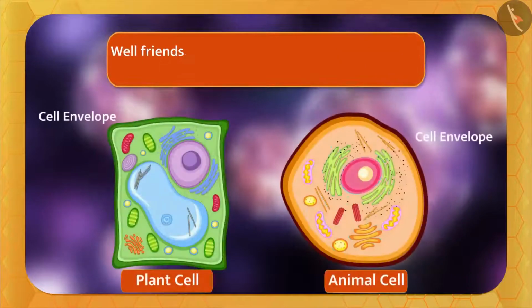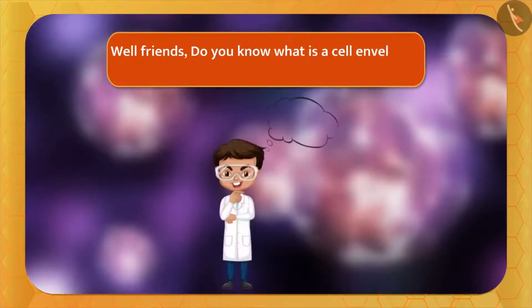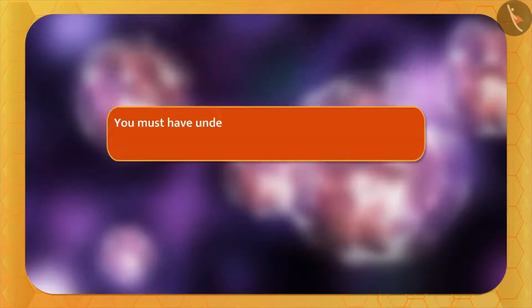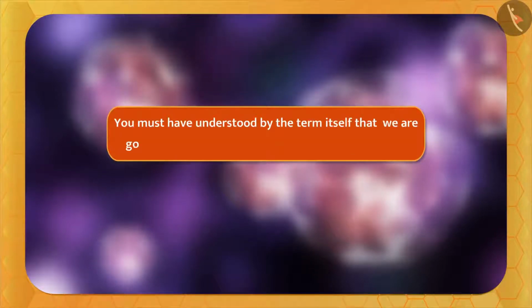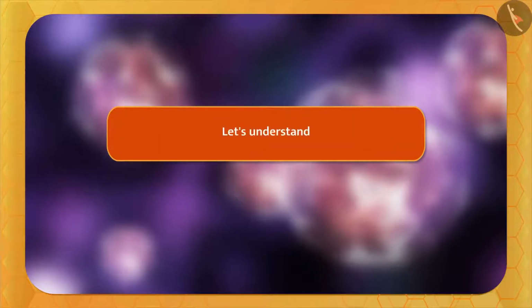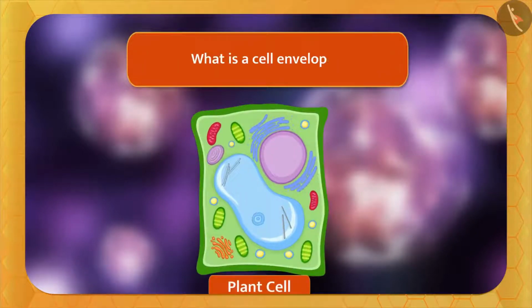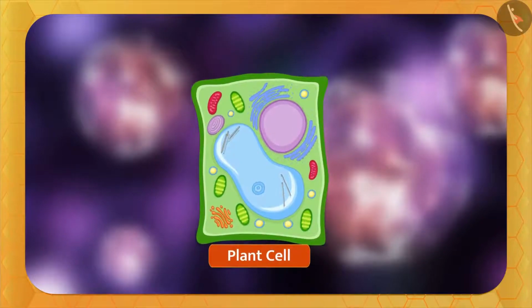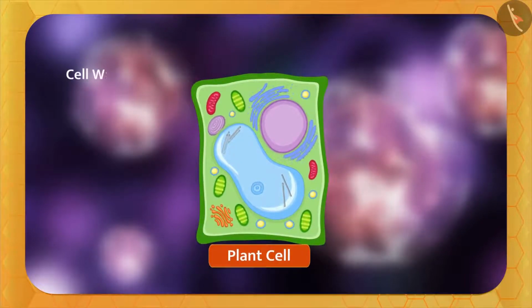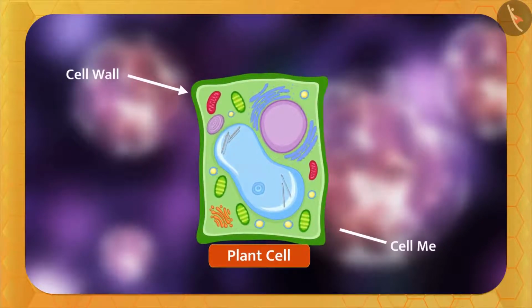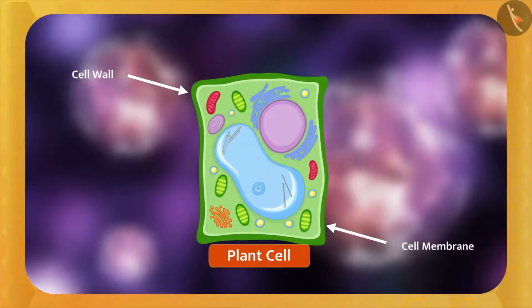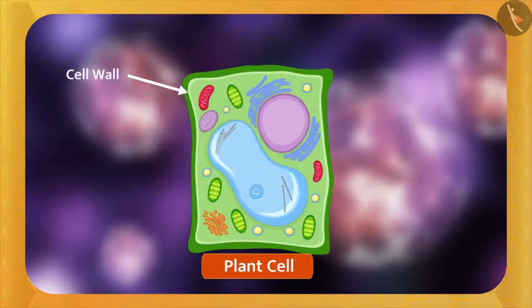Well friends, do you know what a cell envelope is? You must have understood by the term itself that we are going to understand the outermost layers of the cell. Let's understand what a cell envelope is. It is made up of the cell wall and the cell membrane. First, let us know what a cell wall is.